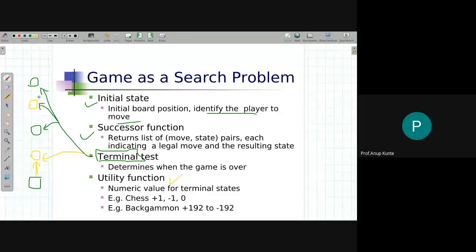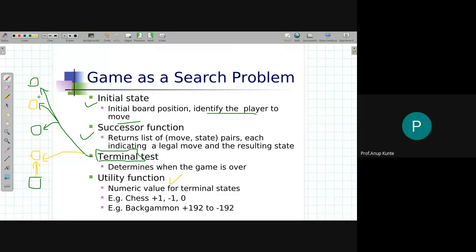If player 1 wins, player 1 will have +1, player 2 will have -1. So the sum of utility values is always 0. That is how I can use at least four things to define a game as a search problem: the initial state, successor function, terminal test, and utility function.